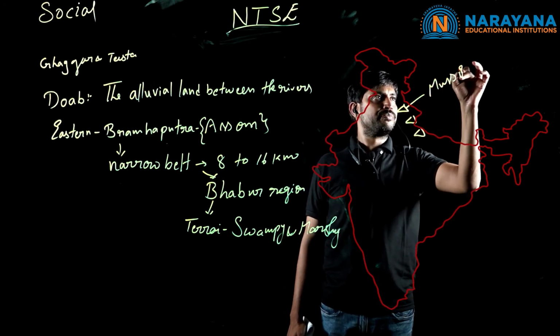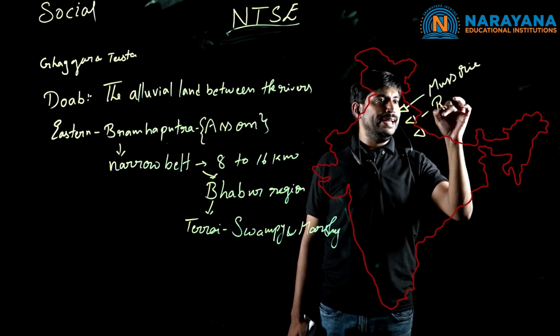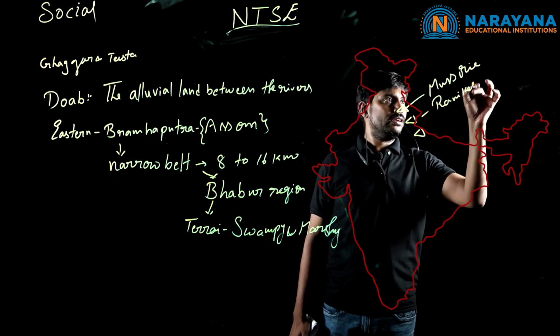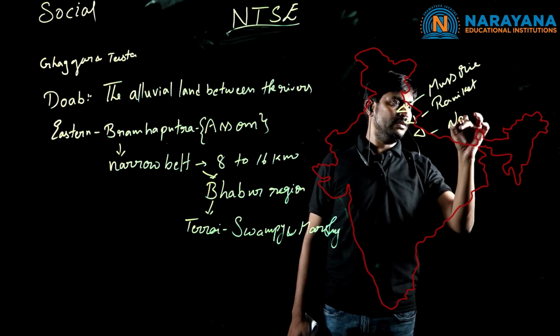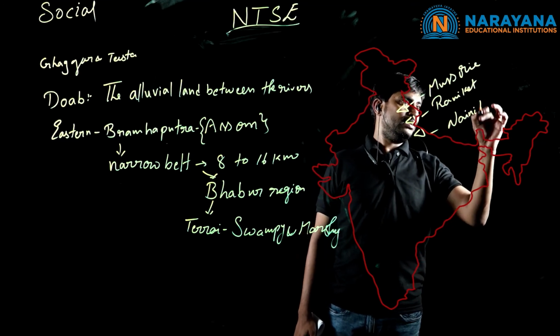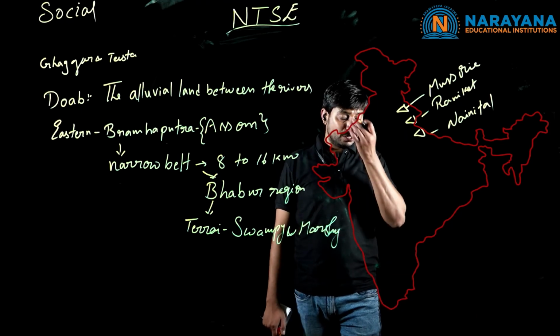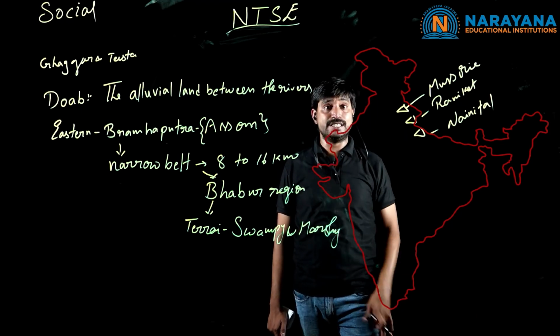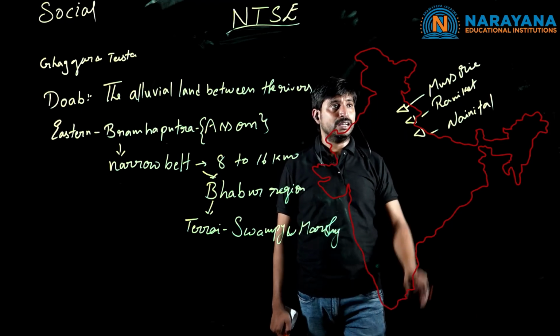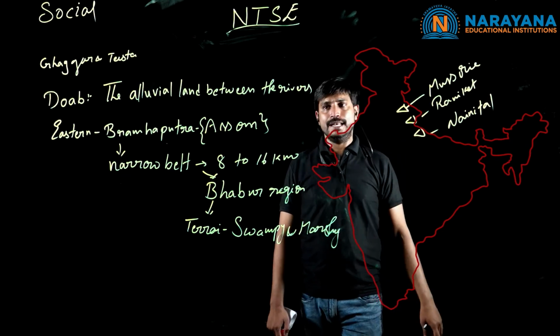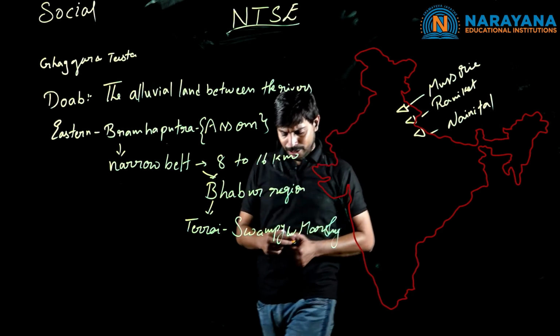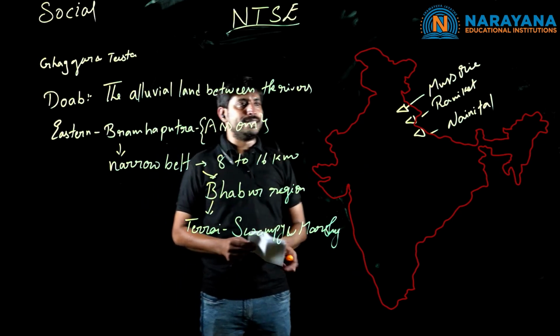Mussoorie, Ranikhet, Nainital. These are all the hill stations. It's very important, children. So what are the famous hill stations in the Himalayan regions? They are Mussoorie, Ranikhet and Nainital. Clear? So coming to the next, coastal plains.